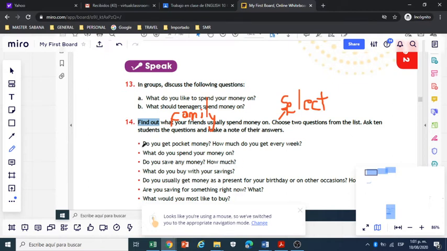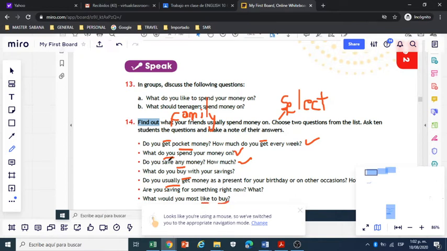Okay, questions like this. Do you get pocket money? How much do you get every week? What do you spend your money on? Do you save any money? Look out the verbs. Check out the verbs, okay, in the questions. How much? What do you buy with your savings? Do you usually get money as a present for your birthday or on other occasions? Are you saving for something right now? What would you most like to buy?